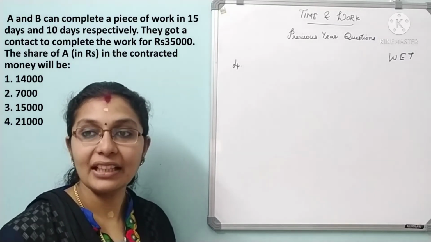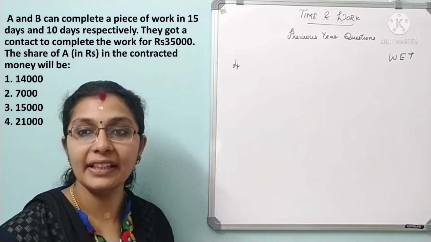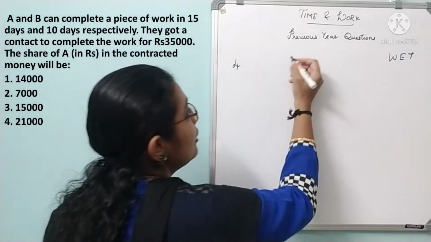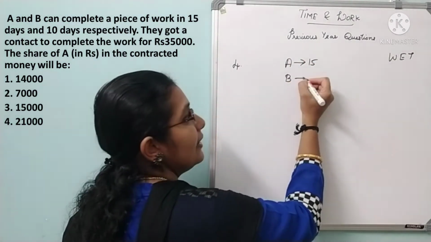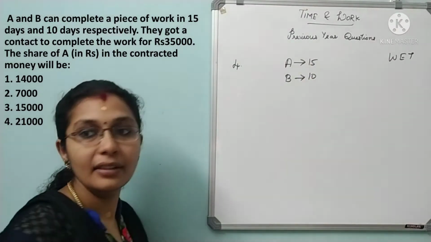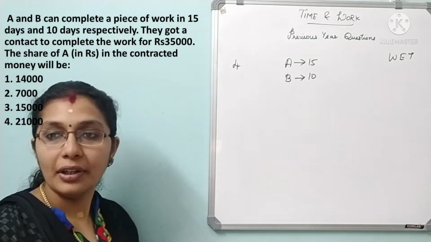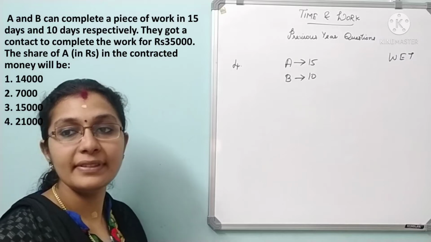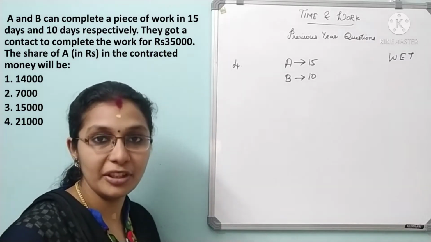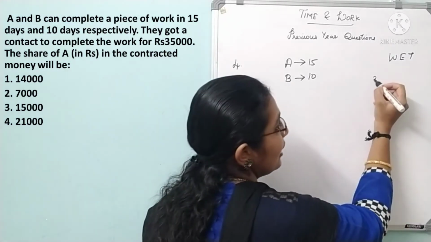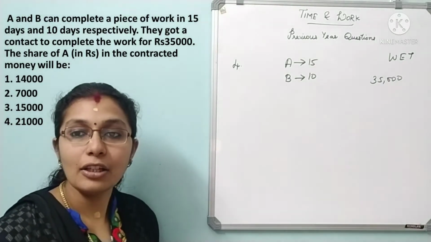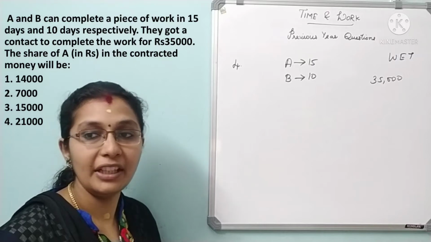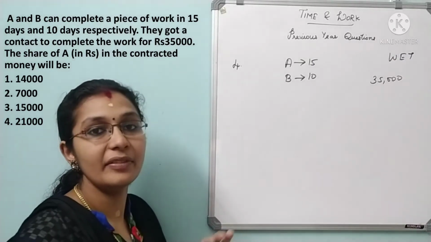A and B can complete a piece of work in 15 days and 10 days respectively. So A in 15 days and B in 10 days respectively. Alright? They got a contract to complete the work for rupees 35,000. So this is a share based problem. So write here 35,000. The share of A in the contracted money will be. So they are asking how much share will A get.